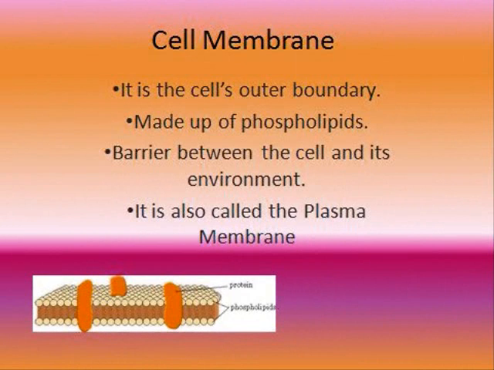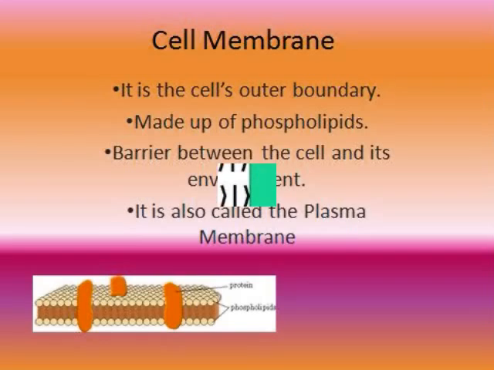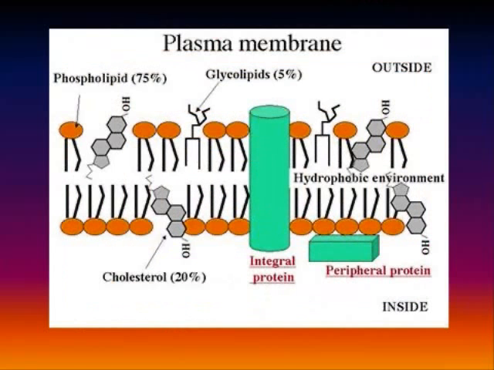Cell membrane. It is a cell's outer boundary. It is made up of phospholipids. It's a barrier between the cell and its environment, and it is also called the plasma membrane. Here's the plasma membrane.